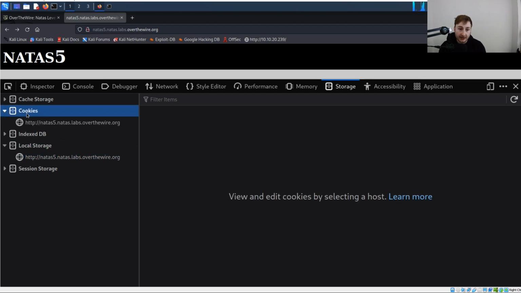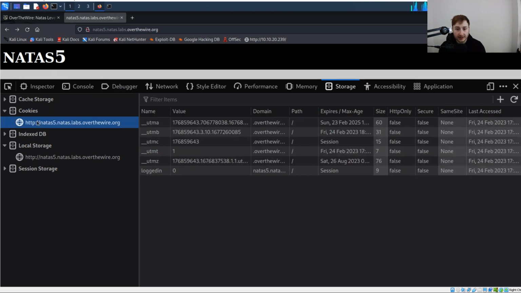So if we drop this down, you can see we have a record here for this website, the URL that we're on. And if we click on this, these are all the cookies that are stored in our browser for this web page. There are also a number of browser extensions you can get to look at cookies as well, inspect them, modify them. But in this case, we can do it right through the developer tools here. And you can see here what looks like a database of sorts. These are all the cookies stored, as I said, on the browser for this website.